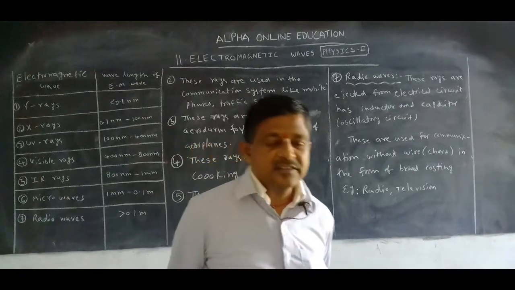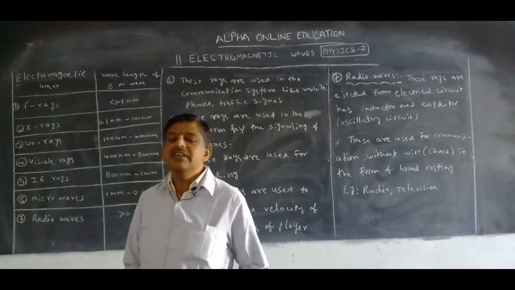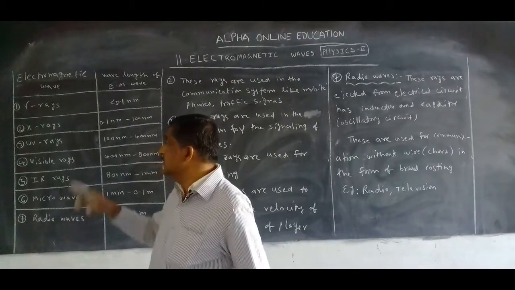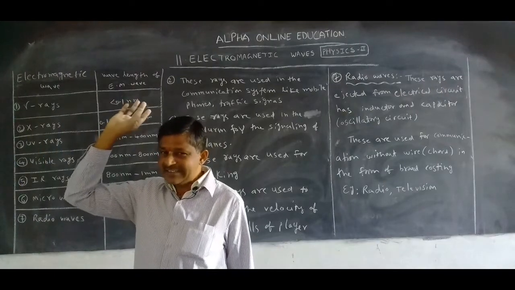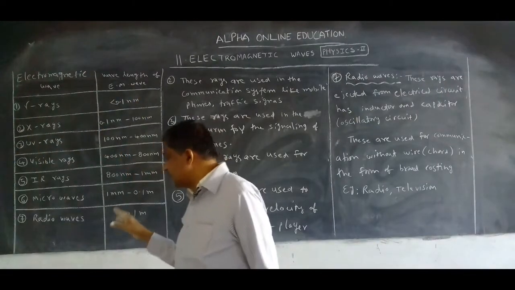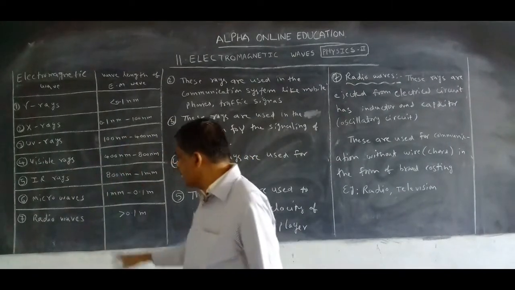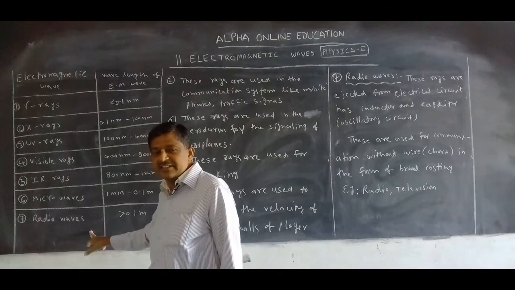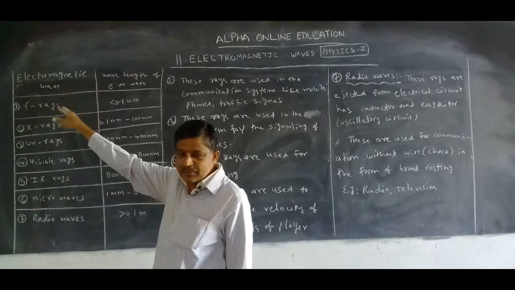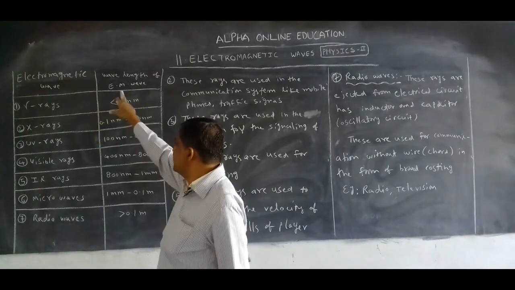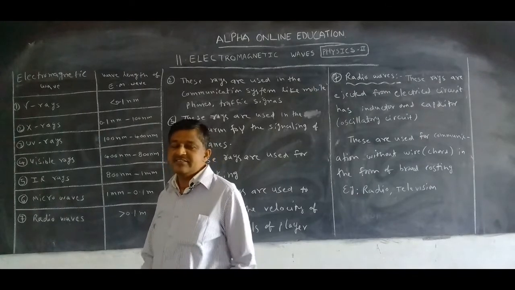Okay, these are the 7 types of electromagnetic waves. In these electromagnetic waves, gamma rays have more energy and less wavelength. But radio waves have less energy and more wavelength. Based on the wavelength, the electromagnetic waves are divided into 7 types.